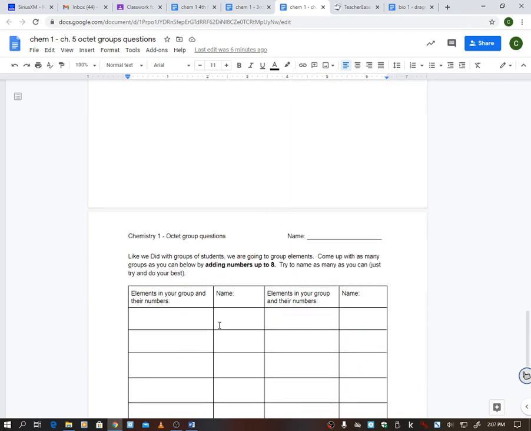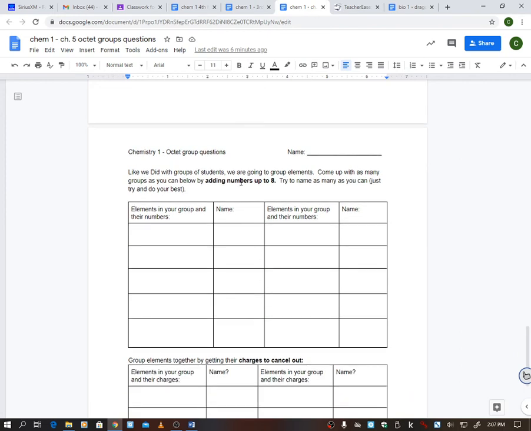I would be like, I wonder what the name of this thing is. And you guys, literally, do not worry about this. This is participation. Try your best. What do you think the name of it is? Just try to name it. And then, once again, you're going to go down and do that. Now, there's 1, 2, 3, 4, 5, 6, 7, 8, 9, 10. So you should have 10 different ones that you're trying to come up with. Once again, try your best. It is participation. It's just an introduction to get your brain juices flowing so that we can then get into chapter 5.